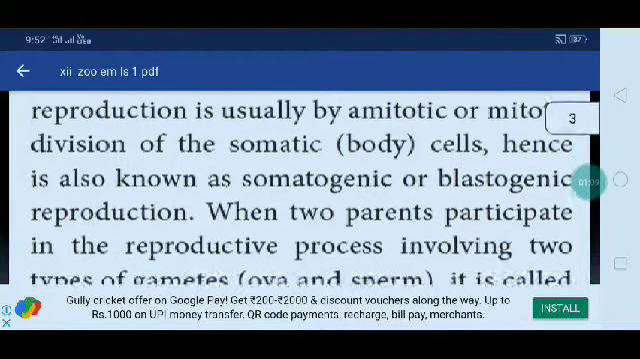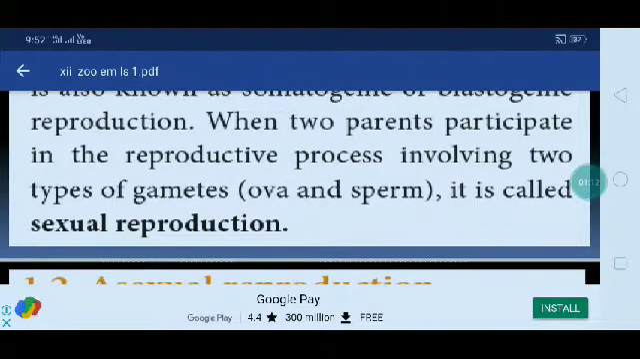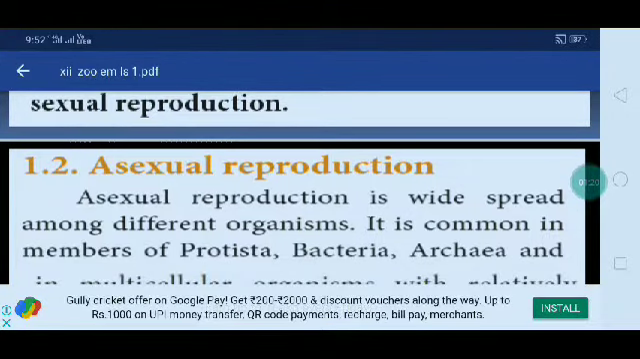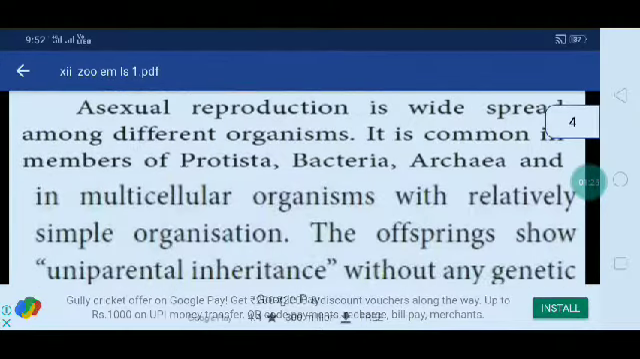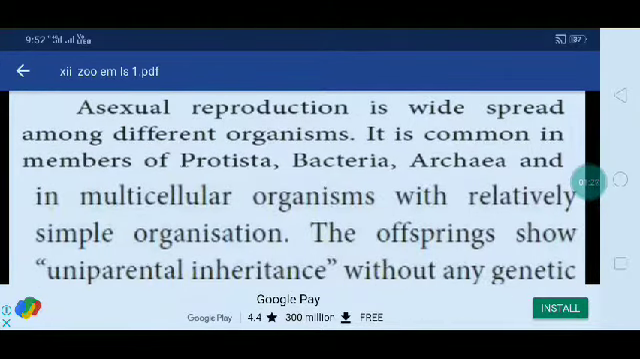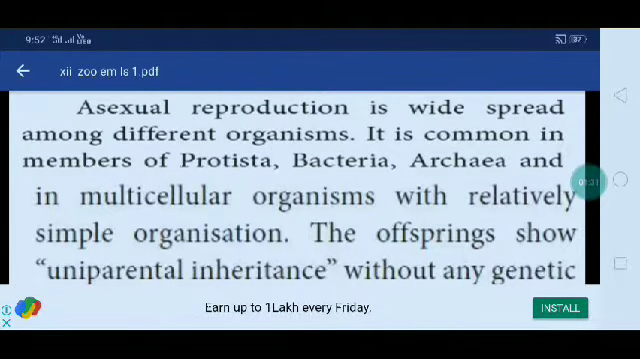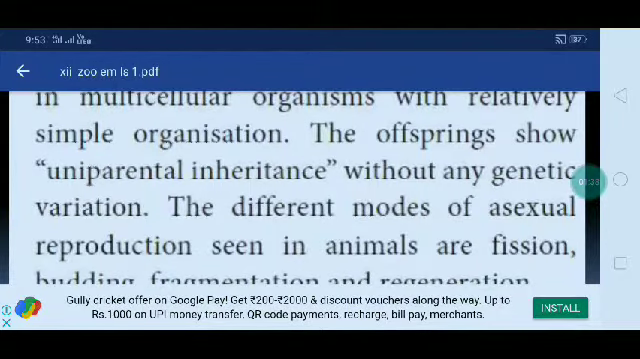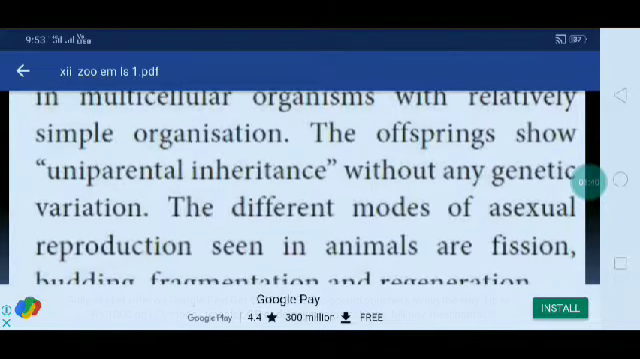When two parents participate in the reproductive process, involving two types of gametes called ova and sperm, it is called sexual reproduction. Okay, first one, asexual reproduction. Here it is widespread among the different organisms. It is common in all members of Protista, bacteria, archaea and multicellular organisms of relatively simple organization. The offspring show uniparental inheritance without any genetic variations.